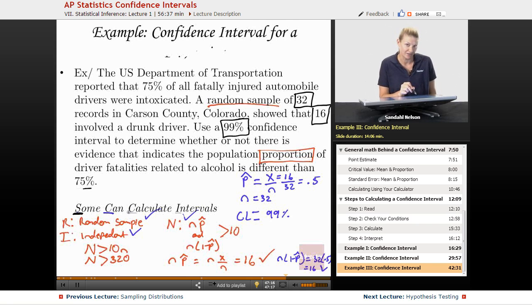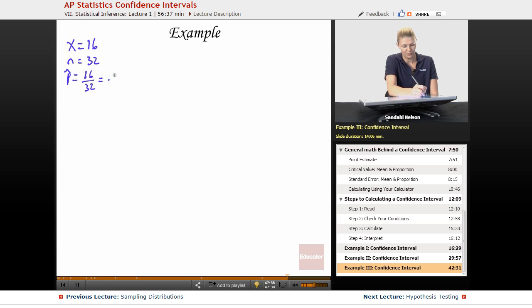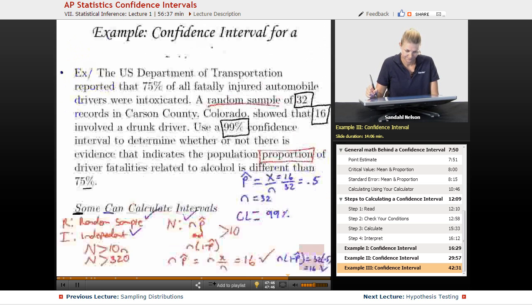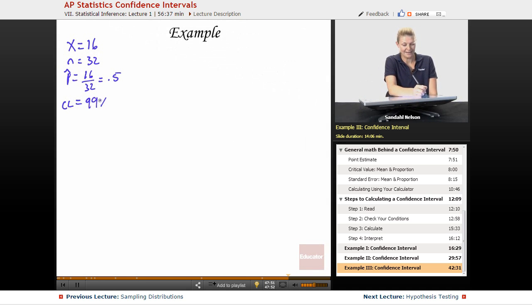So we have 16 and 32. We know that x, our number of successes in this case, is 16. n is 32, which means that p-hat is 16 over 32, which is 0.5. And then next, our confidence level was 99%. Okay, so let's go through and calculate.